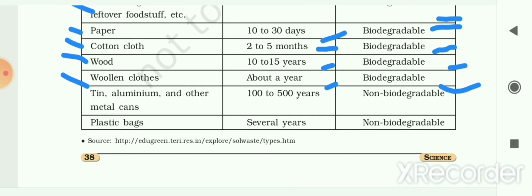The next is tin, aluminium and other metal cans or other metal waste. It will take 100 to 500 years, and it is a non-biodegradable material. And the last one is what we have learned, plastic. Plastic bags will take several years, up to 1000 years to decompose, and it is also a non-biodegradable material. So the most time taken by any waste to decompose is taken by plastic. It will take around 1000 years to decompose, and it is a non-biodegradable material.